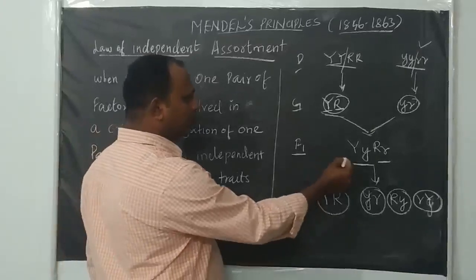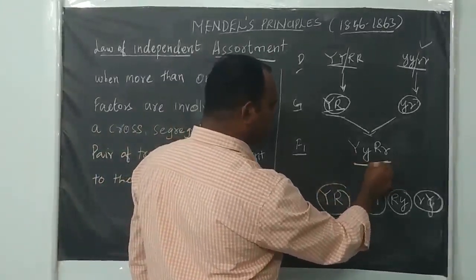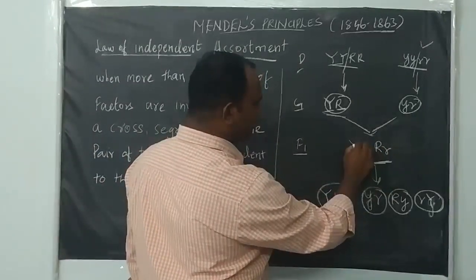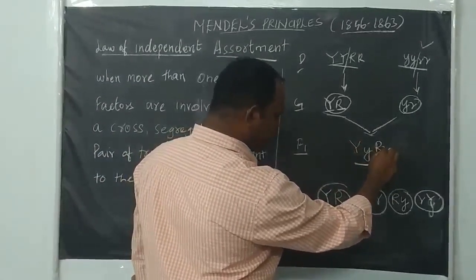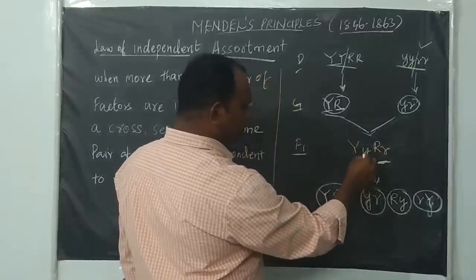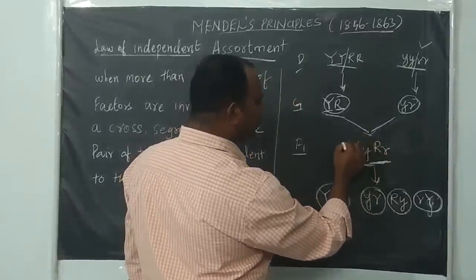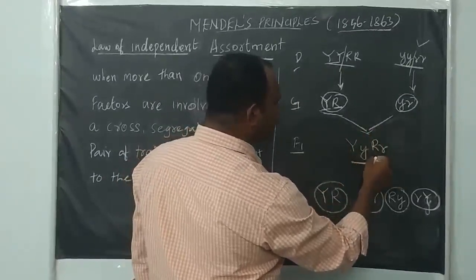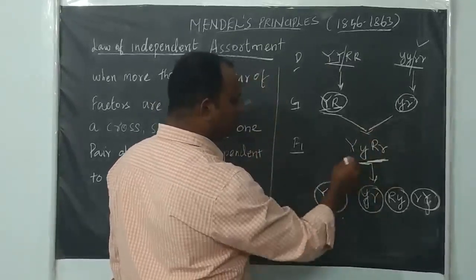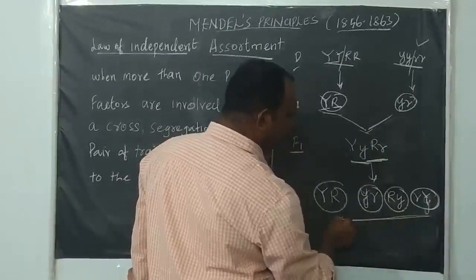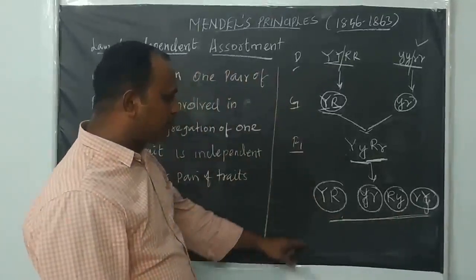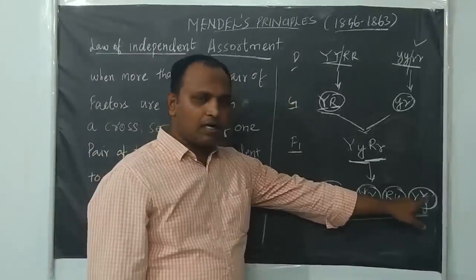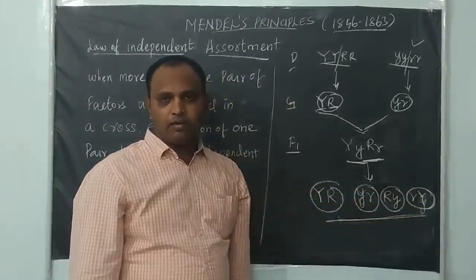You see, this is a heterozygous garden pea. Here, 2 characters are involved. One is seed color, another one is seed shape. During gamete formation, the factor responsible for seed color segregates independently from the factor responsible for seed shape. So that you will get 4 different types of gametes: capital Y capital R, small y small r, capital R small y, and small r capital Y. So we are getting 4 combinations.